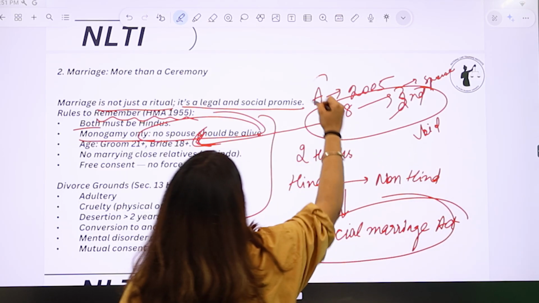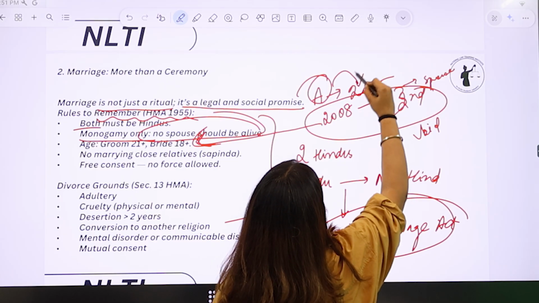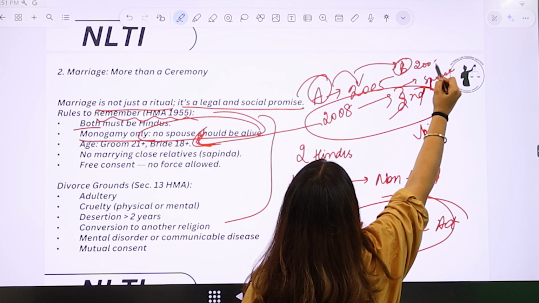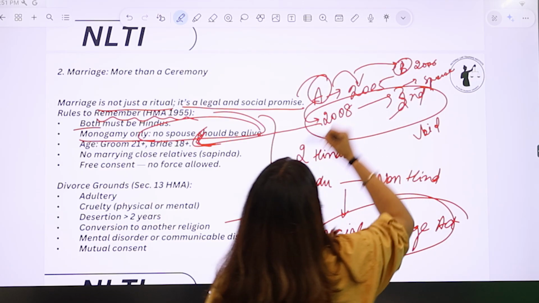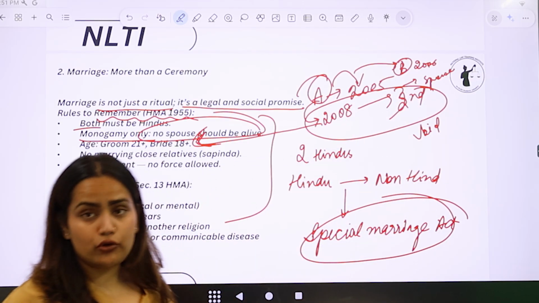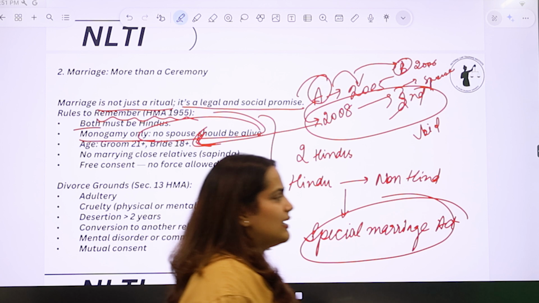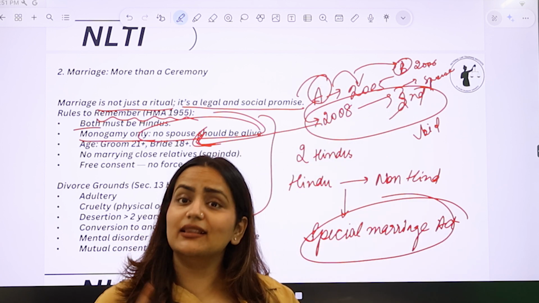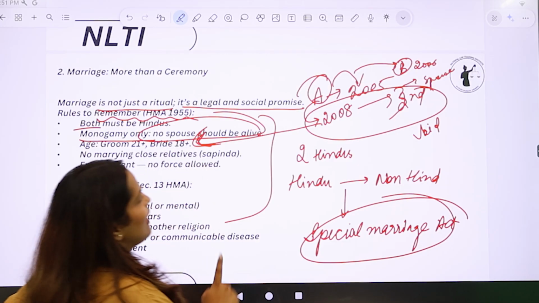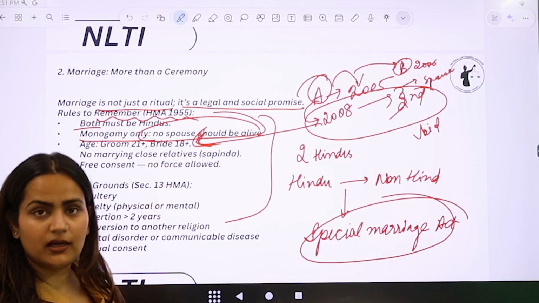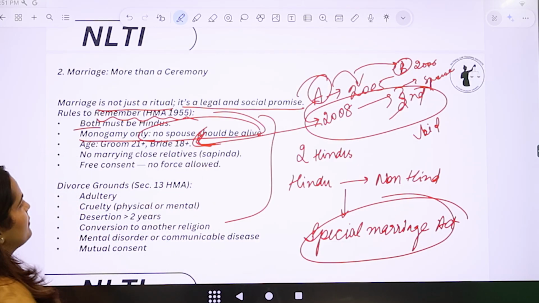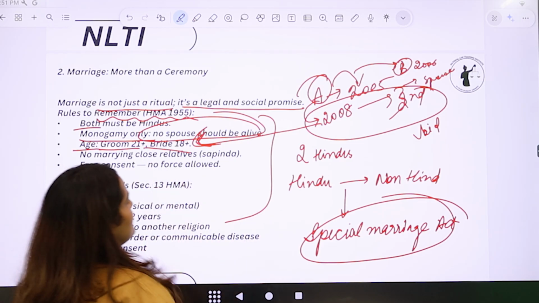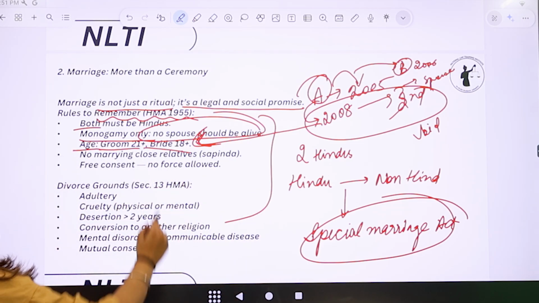Let's say A had got married in 2005 and now his spouse, who was B, had died in 2006, due to which he gets remarried in 2008. He is allowed to do so. Moreover, in this case, let's say A got divorced from B in 2006. Even in that case, he will be allowed to get married in 2008, right? So this is something that you need to remember. Moreover, the age for grooms should be 21 and for brides is 18 plus. And no marrying close relatives.